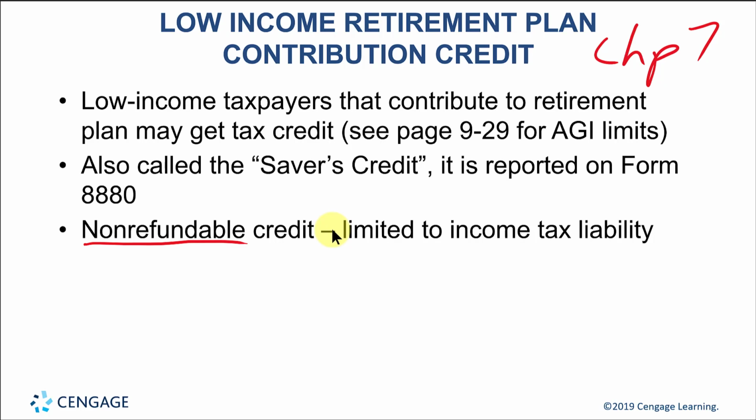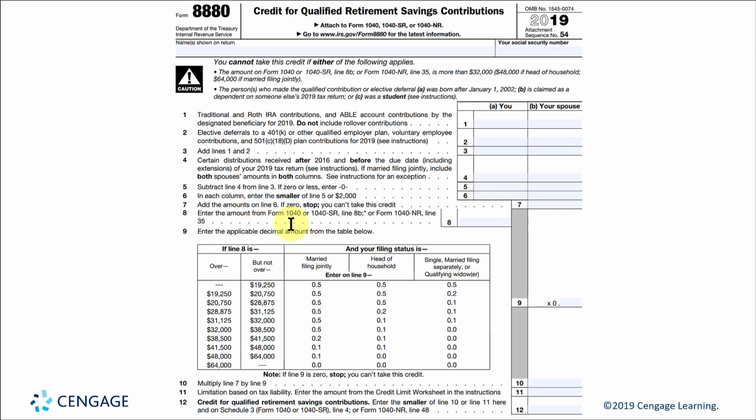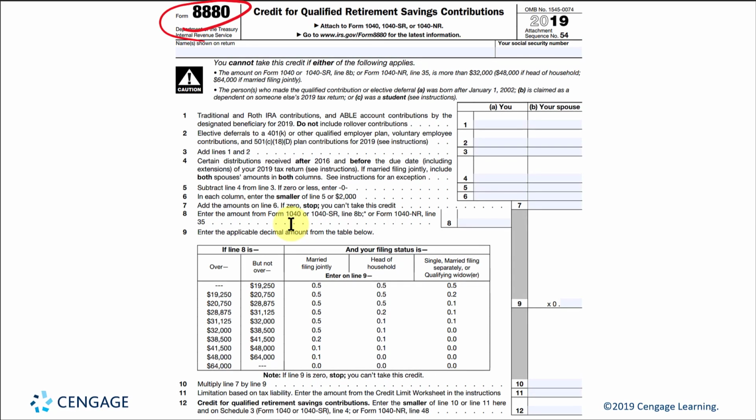The form we use to calculate the credit is this 8880 form. And if it's a joint return, you have a column for the taxpayer and spouse. And in line number 1, you put in IRA contributions, be it traditional, where we maybe get a deduction, or Roth, where there's no deduction. Also, if the taxpayer has money withheld from their pay to go into employer retirement plans.